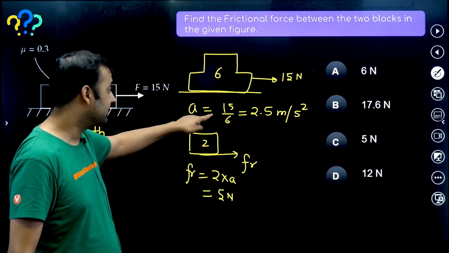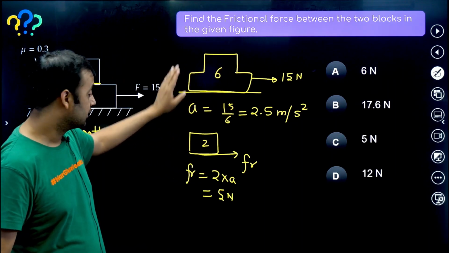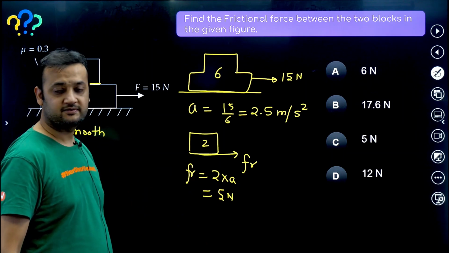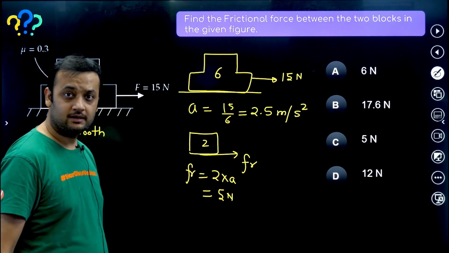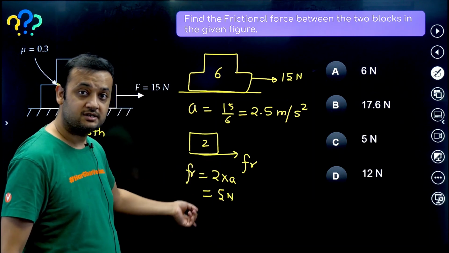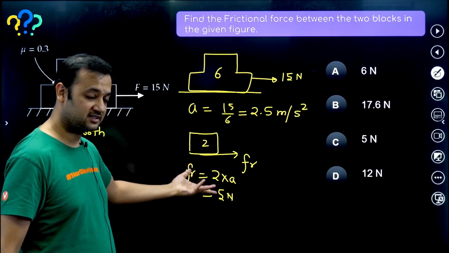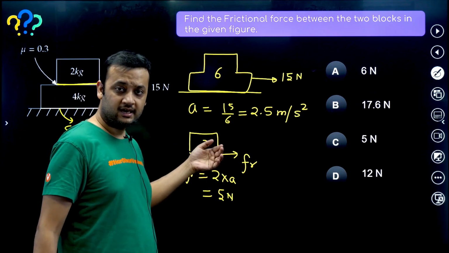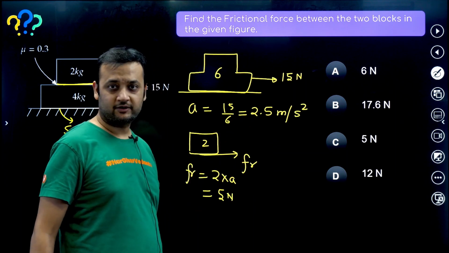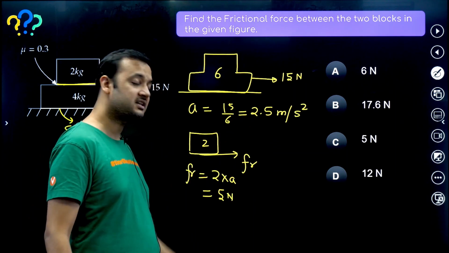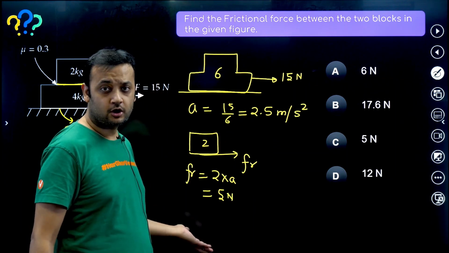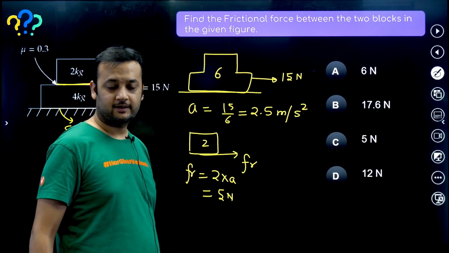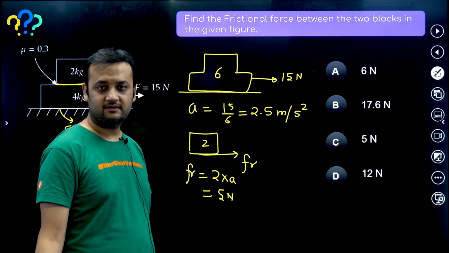Remember, we had assumed that there is no relative slipping. So we have to check whether this friction is available or not. We have assumed that this much friction is acting. If this much friction is available, that means our assumption is true, because then 2 kg will be able to move with 2.5 meter per second square acceleration. But if this much friction is not available, then of course 2 kg cannot move with 2.5 and hence there will be relative slipping. That is how we check whether relative slipping will happen or not.